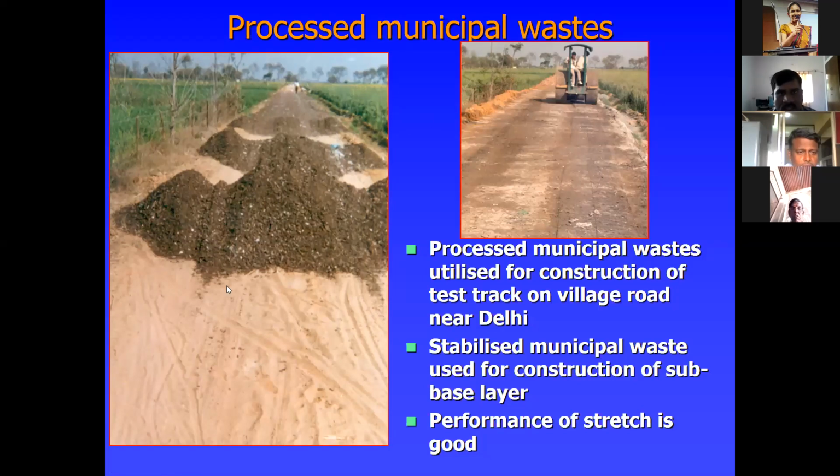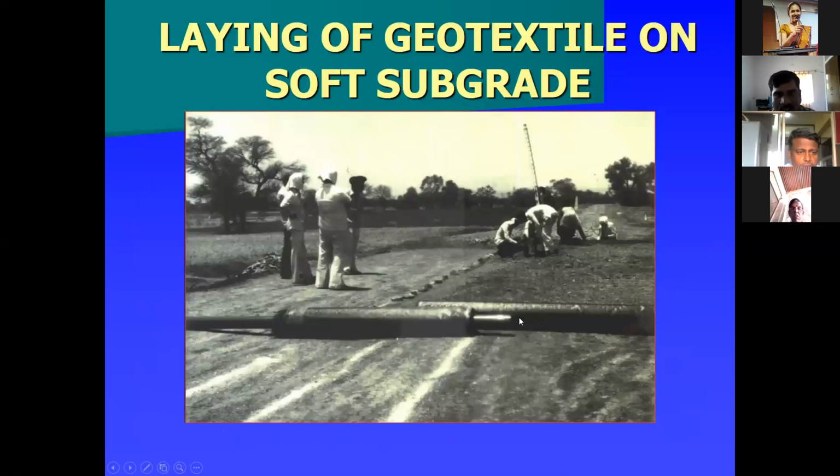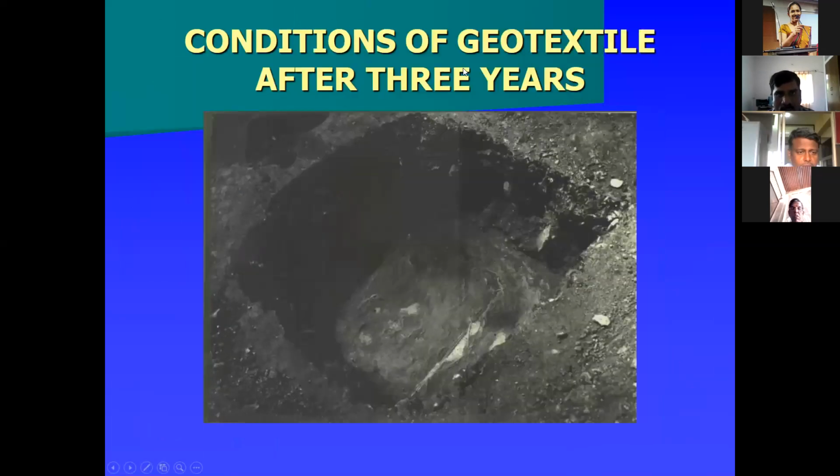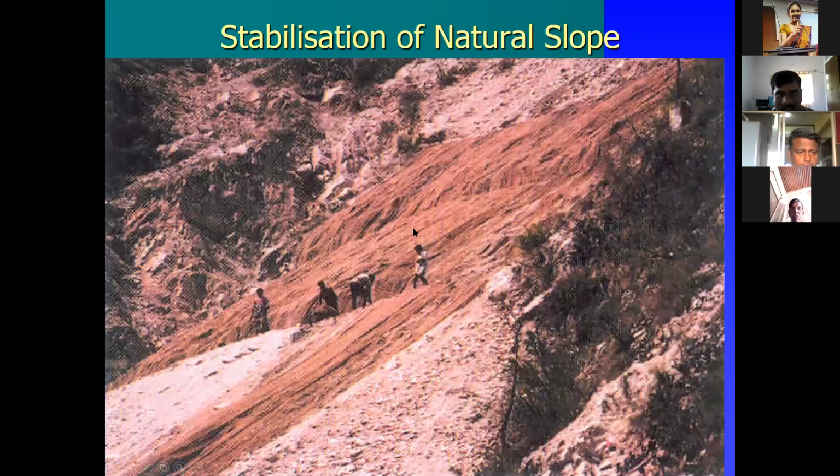This is also one of that, kimberlite tailing waste product from the diamond mining. See, that's one of the techniques where diamond mining is there, that is available. You can use it for construction. After that, laying of the geotextile on soft base. See, this sketch shows laying of the geotextile on subgrade. After 3 years, the construction with geotextiles looks like this. See, stabilization of natural slopes. It's one of the natural slopes using geogrids and geotextiles, used for stabilization techniques for the natural slopes.